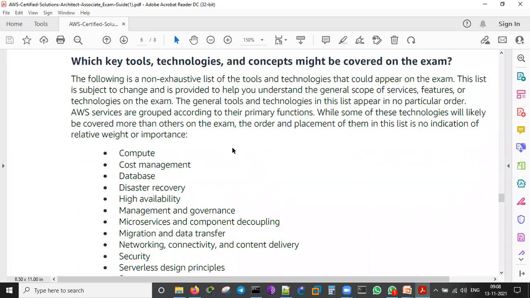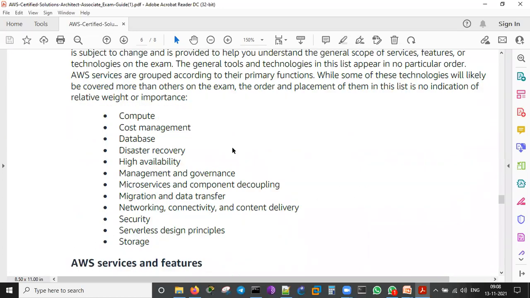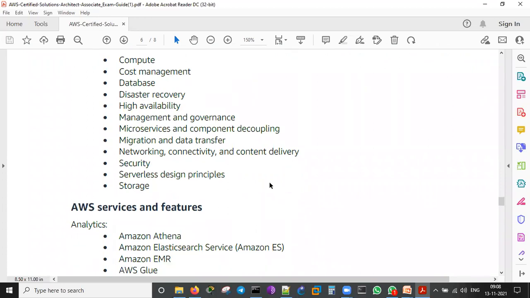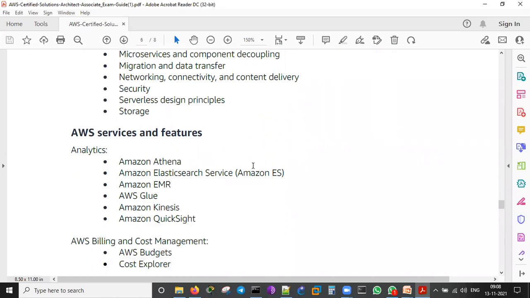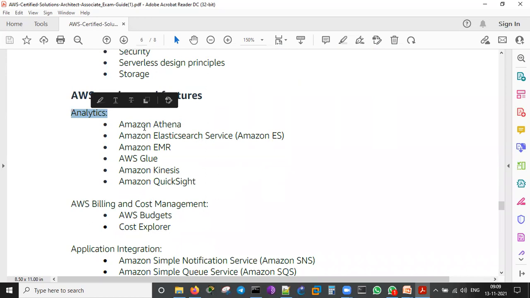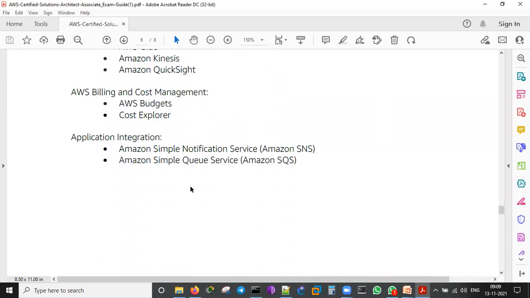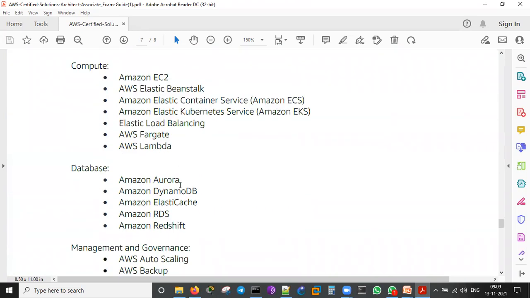And what are the key tools or concepts that might be covered in the exam: compute, cost management, database, disaster recovery, high availability, management and governance, microservices and component decoupling. And services and features, analytics, we will learn all these things as theory. Billing and cost management, we will see this as a lab. Integrations, SNS, SQS, we will see that.